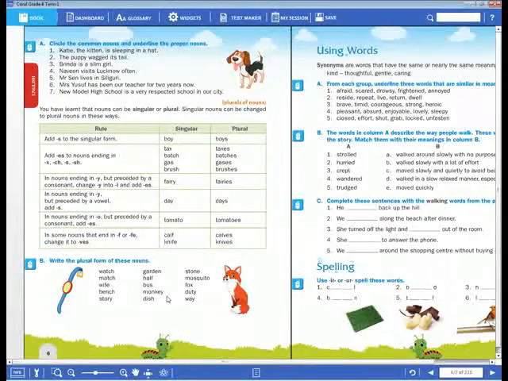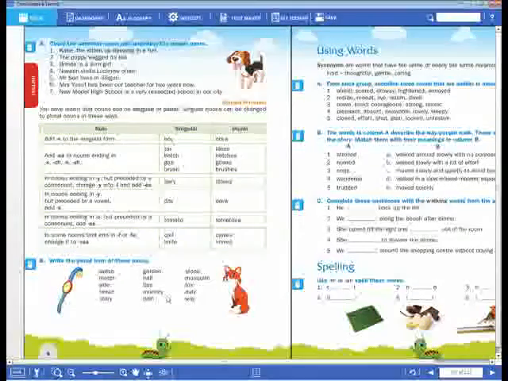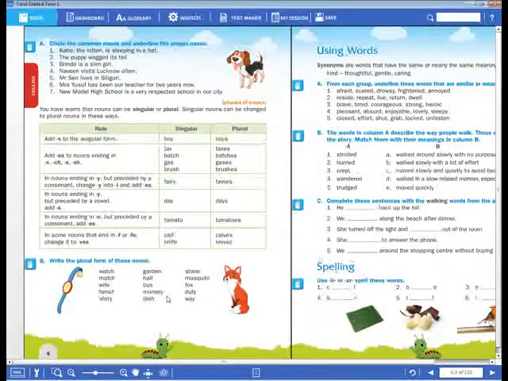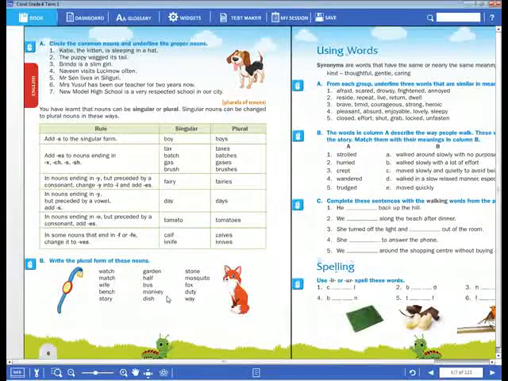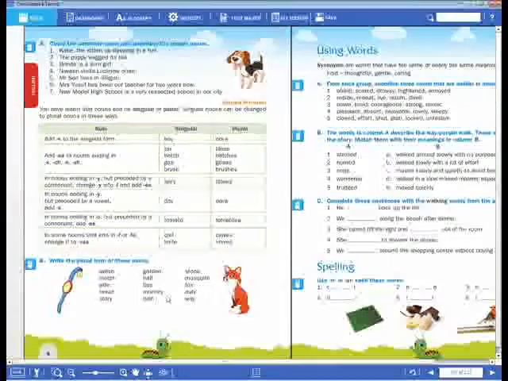Duty. For the duty. No, dear children. IES, because before Y which letter is there? Consonant. So you have to drop Y and add IES. Okay. Story. IES only, because before Y we have a consonant letter, so we drop Y and add IES.